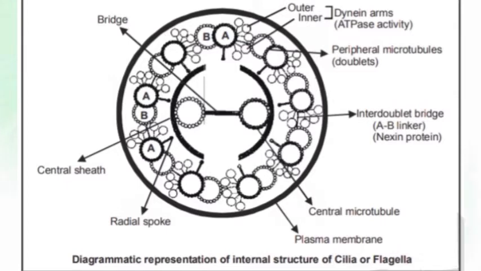In the center, cilia or flagella contain two singlets which are connected by a bridge and covered by a sheath called the central sheath. The peripheral doublets are connected with the central sheath with the help of radial spokes. The cilia or flagella are covered by plasma membrane or protoplasmic membrane.